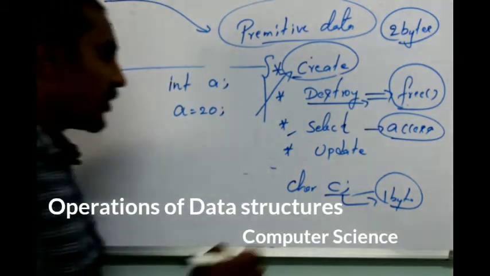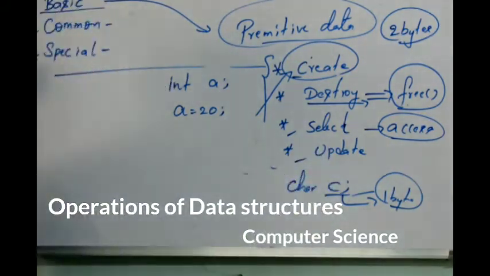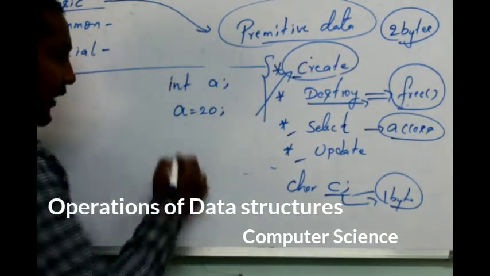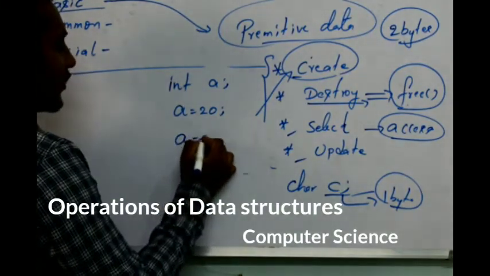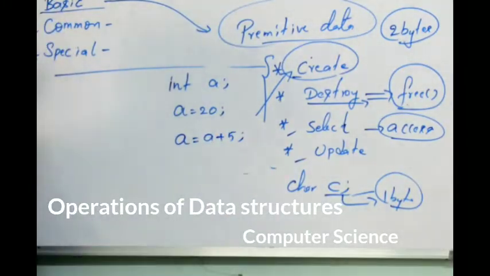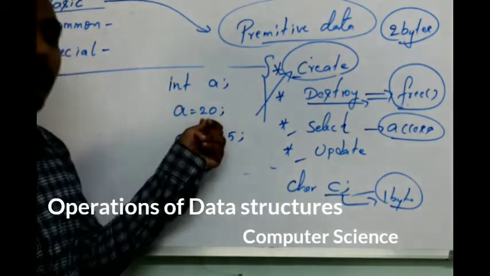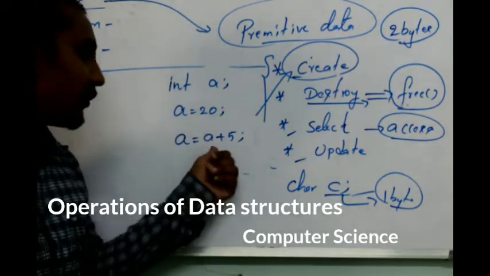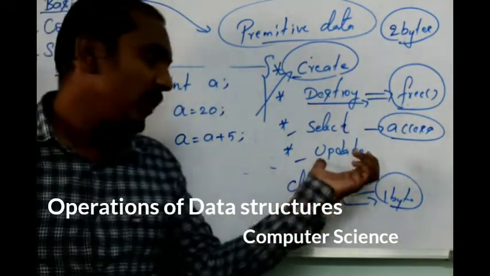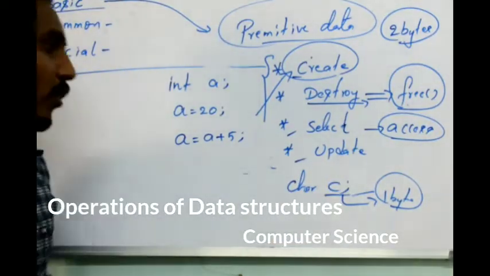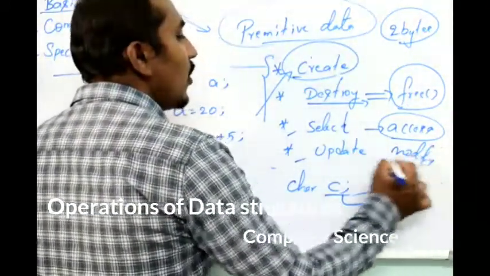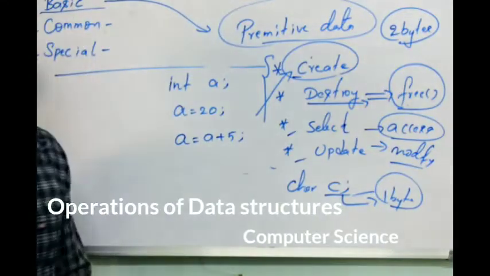Okay, next we'll come across the next function called update. Update is, whatever value you have, suppose I have defined it as 20. Now if I try to change it, that is a equal to a plus 5, then whatever previous value I had, I am going to update it with some other value. Now it will become 25. So if you are able to modify the value of the variable, then it is considered the update function.